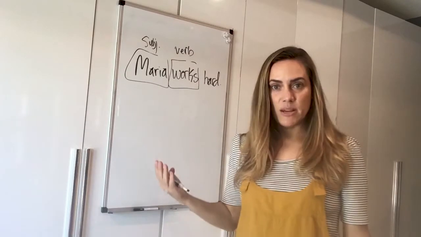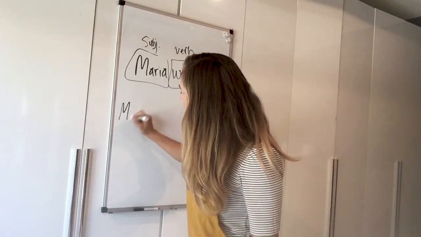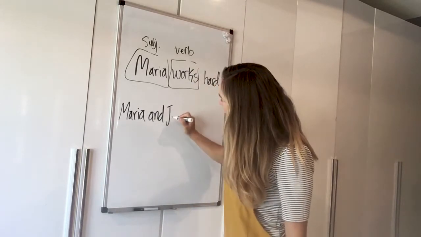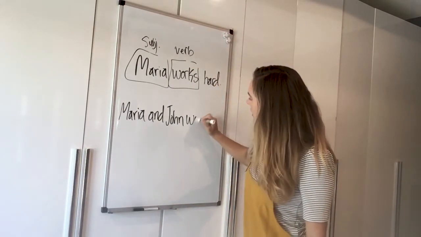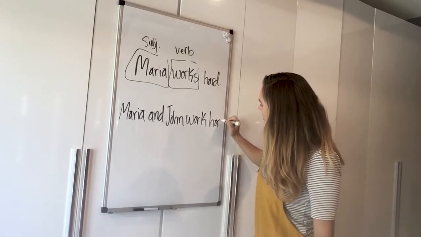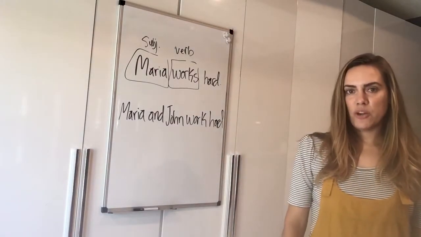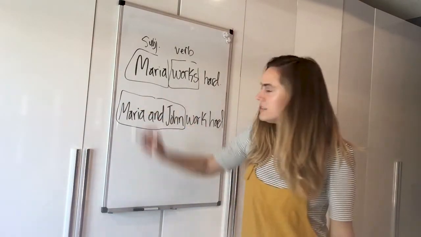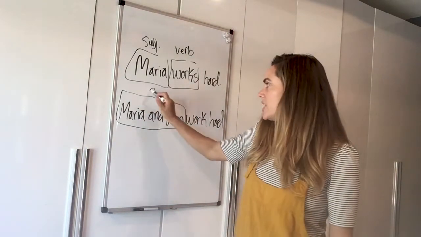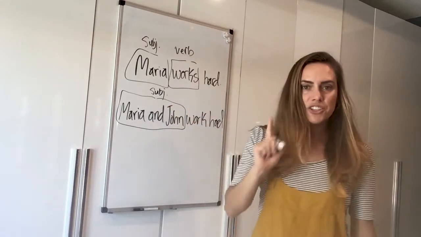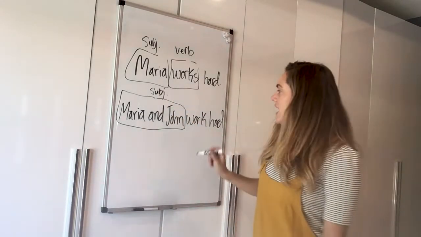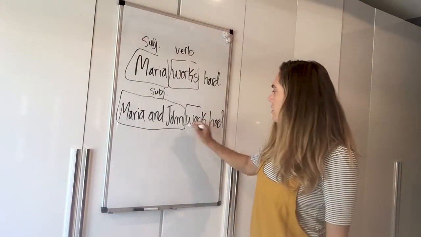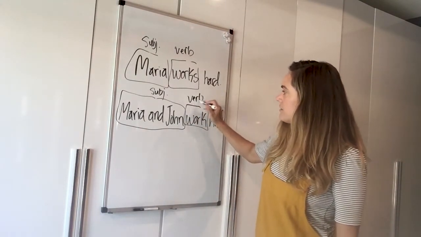Sometimes the subject can be plural. I can say, Maria and John work hard. Who or what is this sentence about? Maria and John. Okay, so now that's the subject. You can see that it's not just one person, it's two. And then what are they doing? What do Maria and John do? They work hard. So there's the verb.